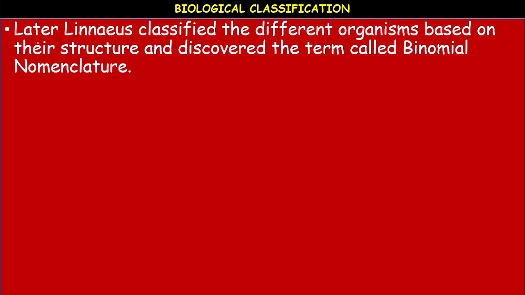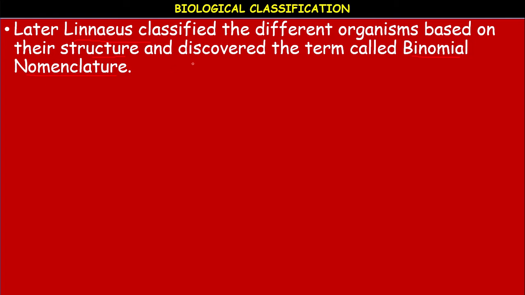Later, Carolus Linnaeus classified the different organisms based on their structure and discovered the term binomial nomenclature. So, grouping the organisms based on the similarities and naming them is called classification.